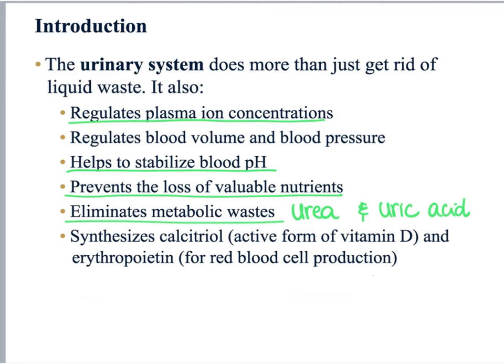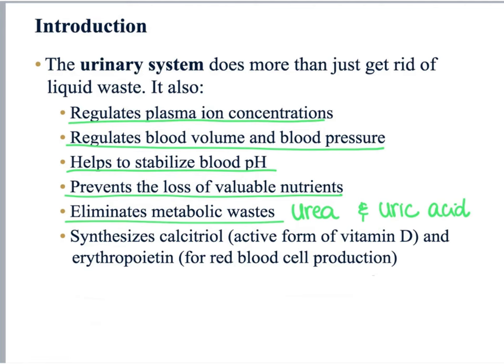Also, by filtering our blood, our kidneys can regulate our blood pressure by regulating our blood volume. So, if we eliminate more water from our blood through more urine formation, then we can decrease the blood volume, which would decrease blood pressure. On the other hand, if we produce less urine, we retain more water, and with that we retain our blood volume, which could normalize or increase our blood pressure.